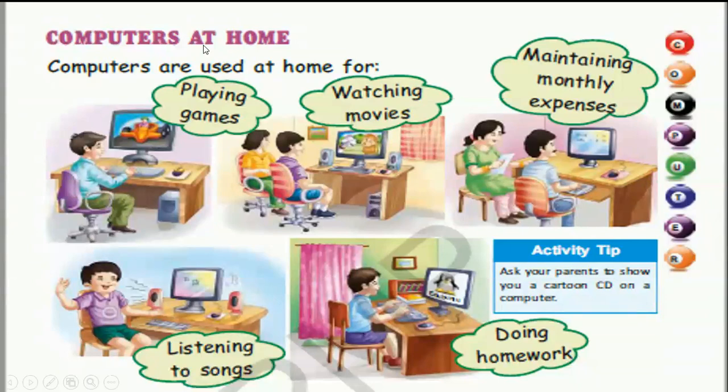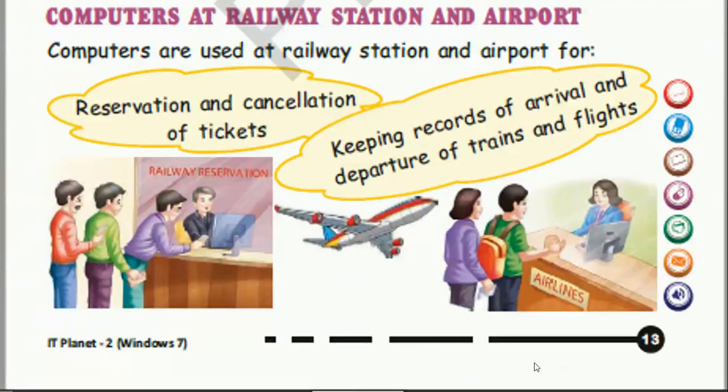So let us read this. Computers at home. Computers are used at home for playing games, watching movies, maintaining monthly expenses, listening to songs, doing homework. Next, computers at railway station and airport. Children, you can make the reservation and cancellation of tickets on the computers which are kept in the offices at airport and railway station.